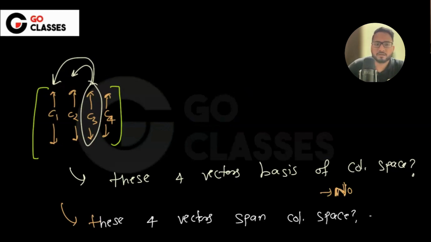This answer is yes. So if someone asks me to give the columns which span column space, that's very easy, right? You just give all of these vectors.